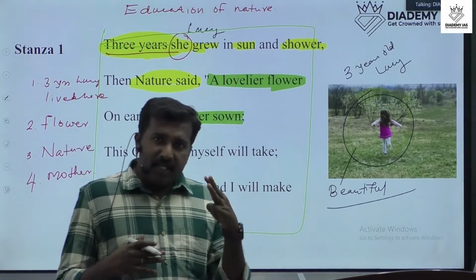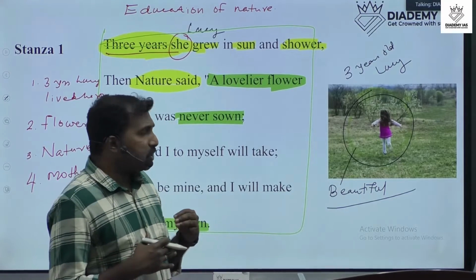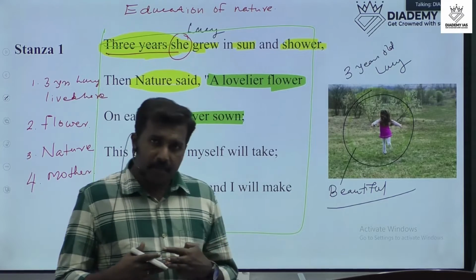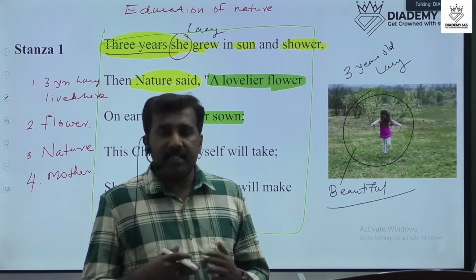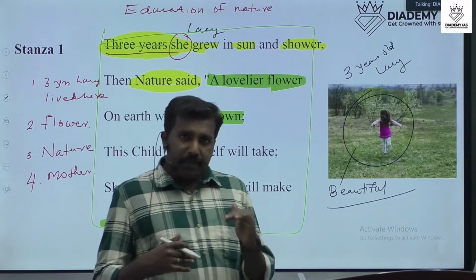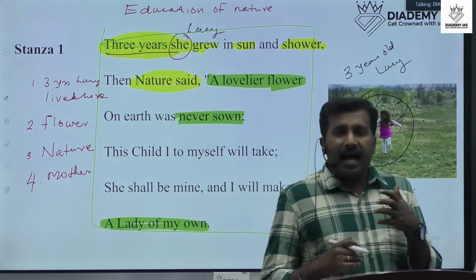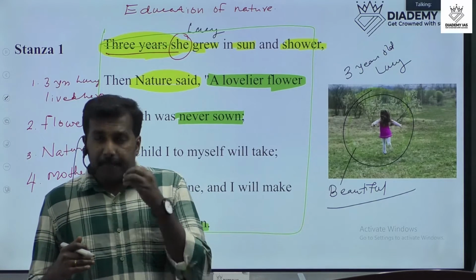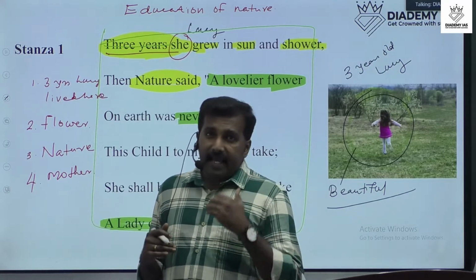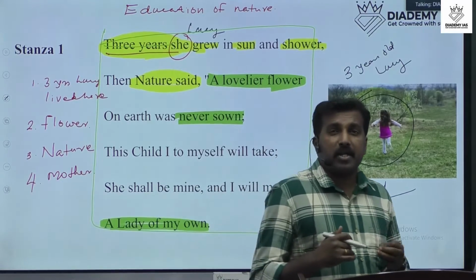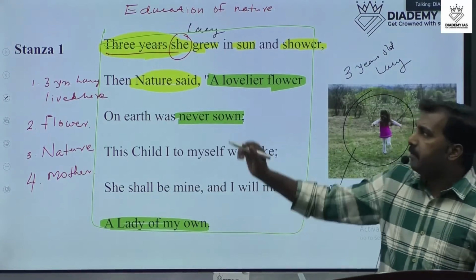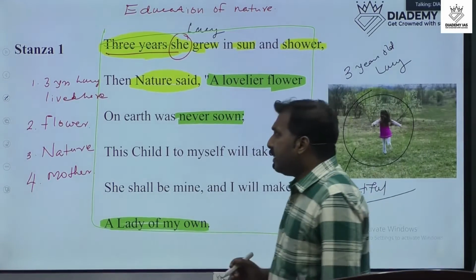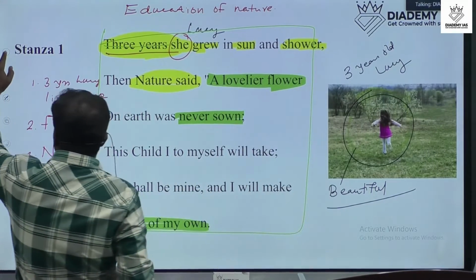In the first stanza, William Wordsworth, the romantic poet in English literature, explains about Lucy. Lucy is a 3 year old girl, and she lived on this earth. The poet says that her beauty is very different, and she is like a lovely flower. The poet also says that nature is the mother of Lucy. So these are the important points relating to stanza 1 of the poem. Let's move on to stanza 2.